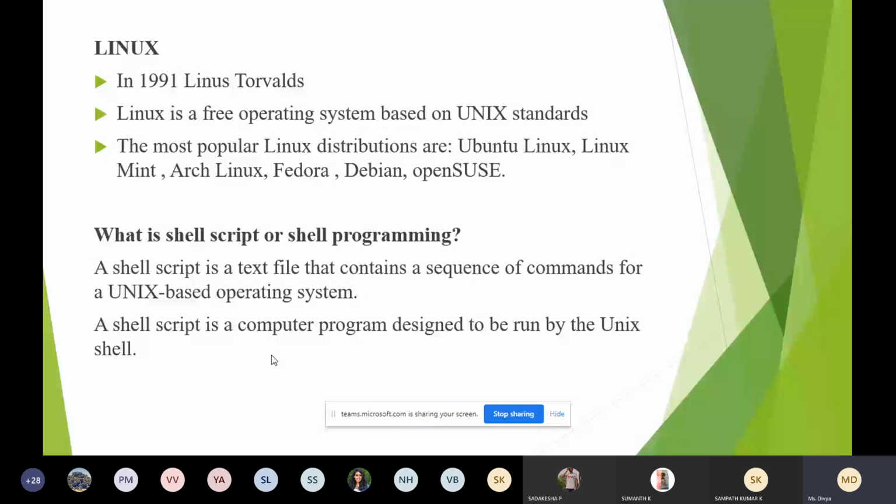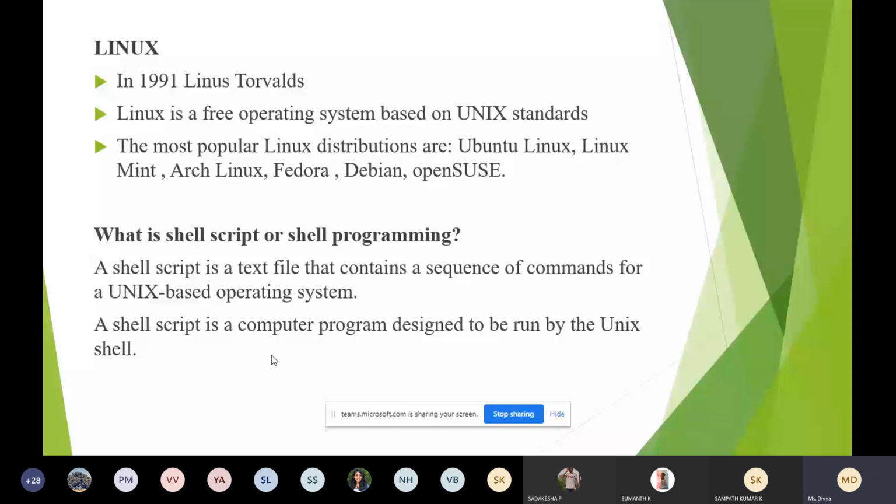I think you have used a few commands in the laboratory, correct? While executing the C program, you have used the ls command, isn't it? What does the ls command stand for? List. For listing the files, we have used the ls command, right? In the same way we have used other commands like cd, correct?